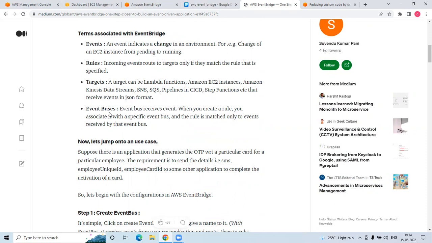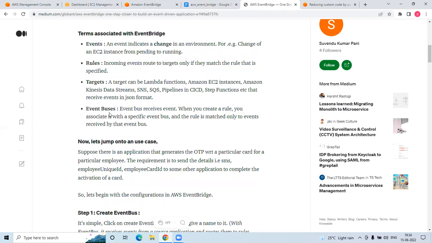An event is when anything happens, let's say an EC2 instance is stopped, or an S3 bucket is created, or you upload a file. Rules route the incoming events to the target. If the rule is matched, the target can be a Lambda function, EC2, any AWS service, SNS, SQS, or a pipeline.